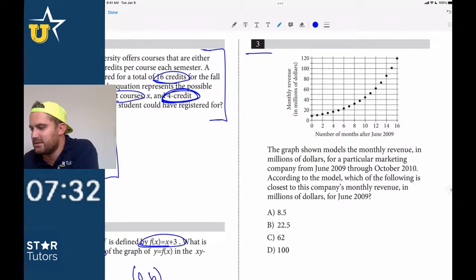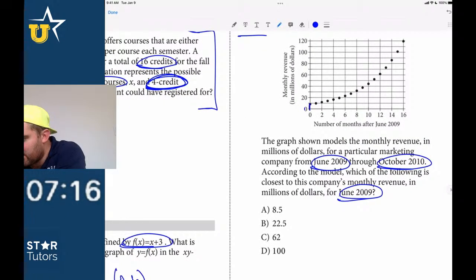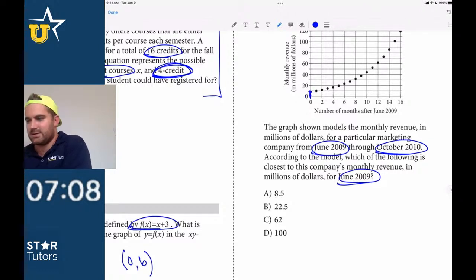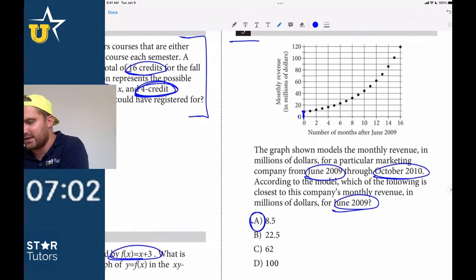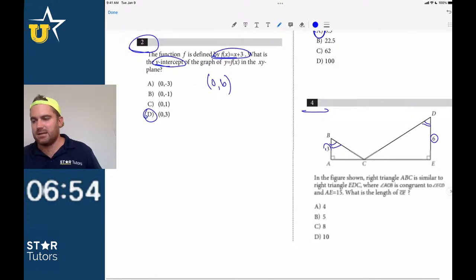Same thing here, right? Easy to miss a simple word. So we're looking for a particular marketing company from June 2009 to October 2010. According to the model, which of the following is closest to this company's monthly revenue in millions of dollars for June 2009? It looks like it's right here, right? Does everybody see that? We're looking at right there, maybe it looks like it's like at 10. So the closest value for number 3, the closest value in June 2009, because that's when we're starting, 0 months after June 2009. So it'd be at the 0 mark. Again, but very easy to make a simple mistake there.